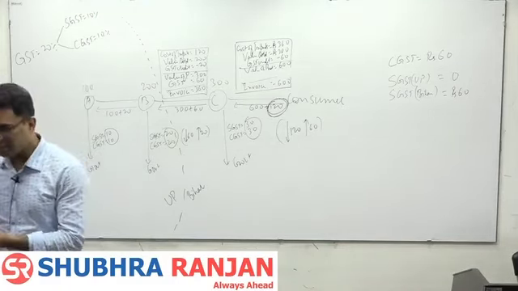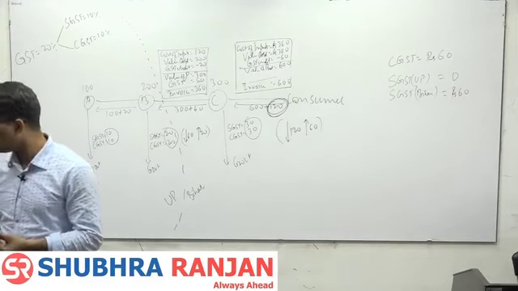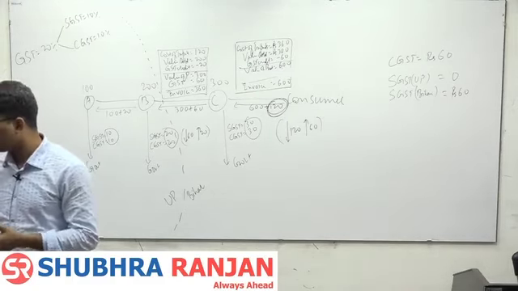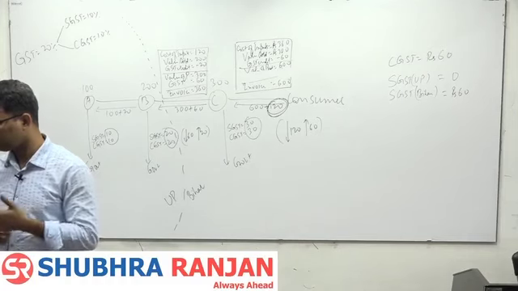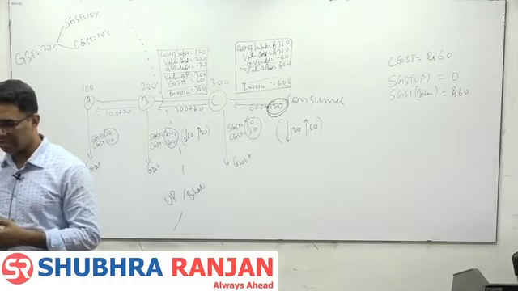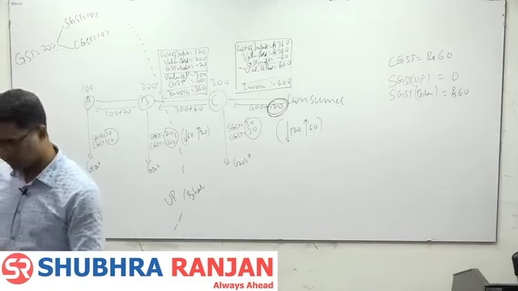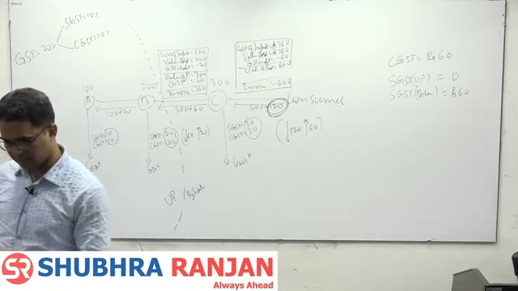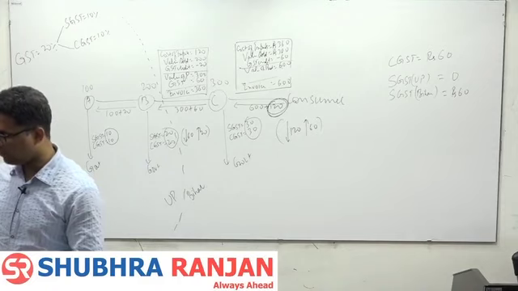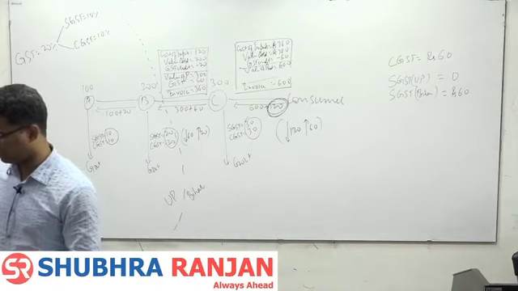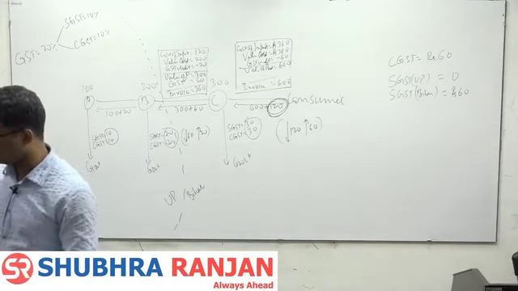There are certain products on which we have 0% GST. Name an item. Milk. Eggs. Rice, loose rice. Loose rice पे 0% GST. But even if you are selling packaged rice abroad, there is GST.